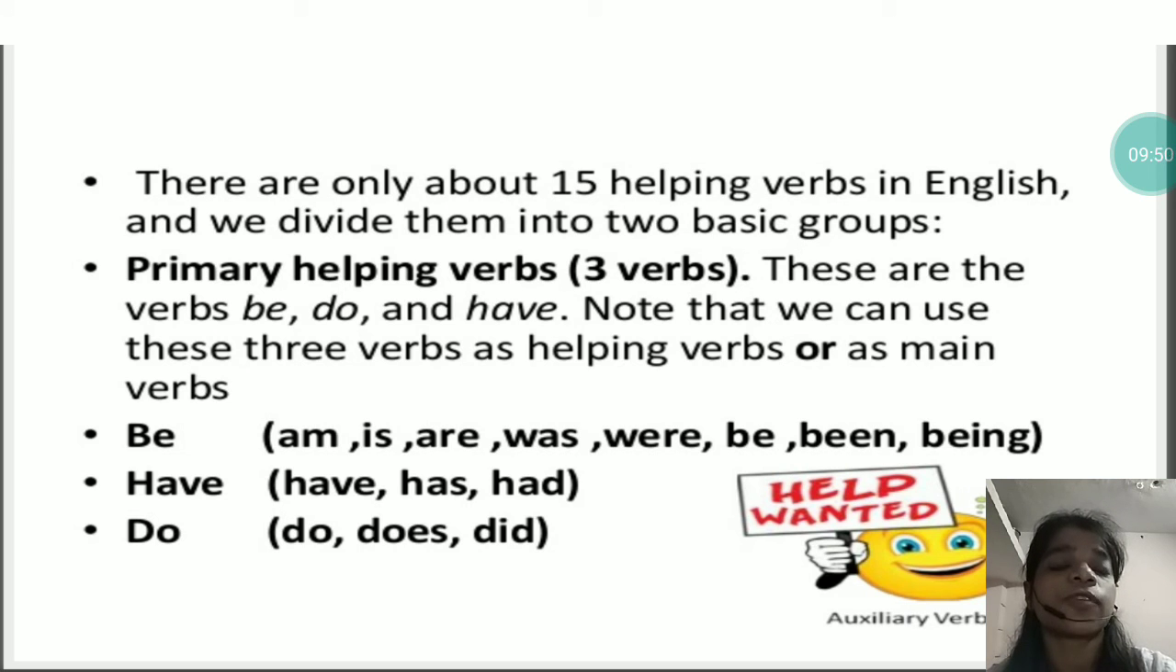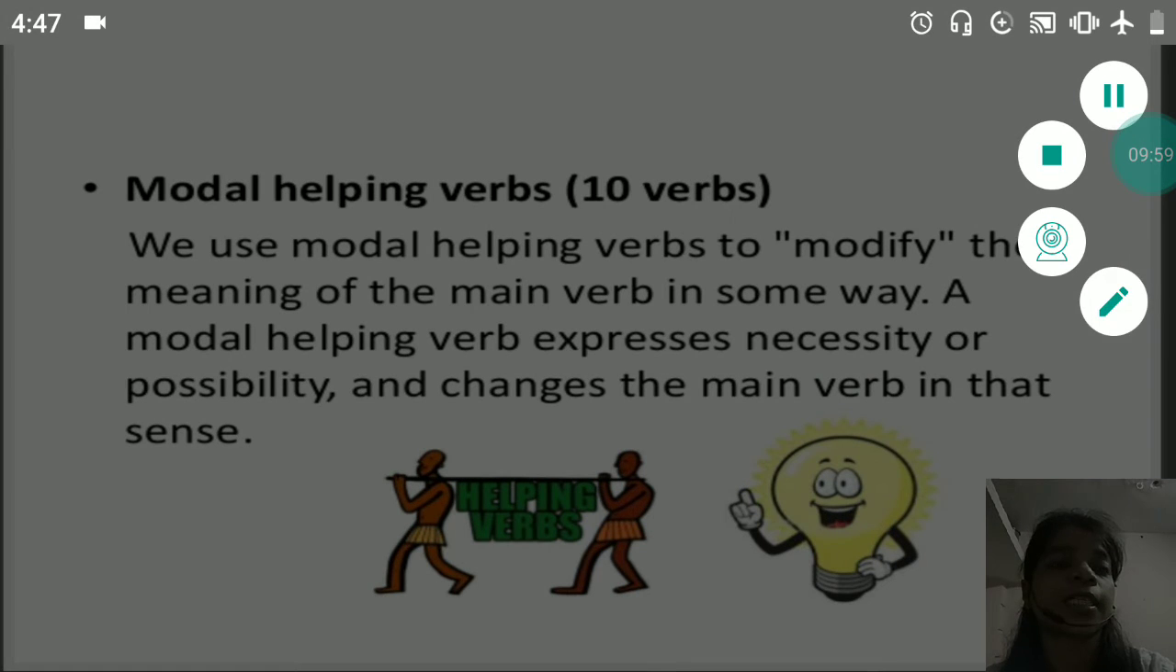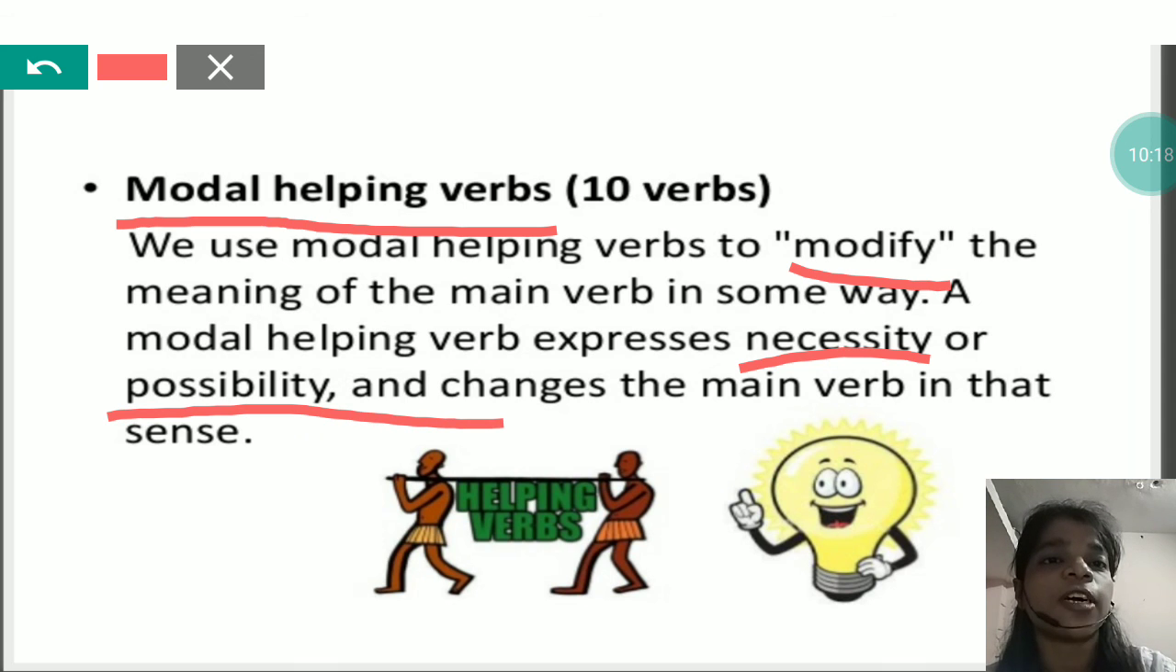This is just the introduction of the helping verbs. The other 10 are called modal helping verbs, or you can say modals, or modal verbs. They are used to modify the meaning of the main verb. A modal helping verb expresses necessity or possibility and changes the main verb in that sense. So modal helping verbs do the work of modifying the main verb, and are used to express certainty, possibility, necessity, and so on.